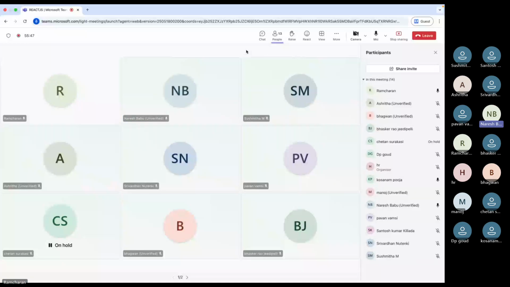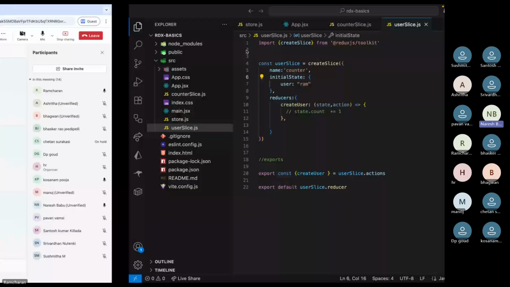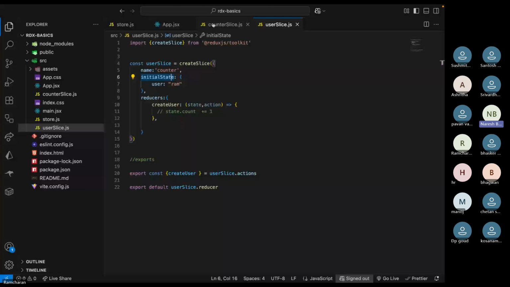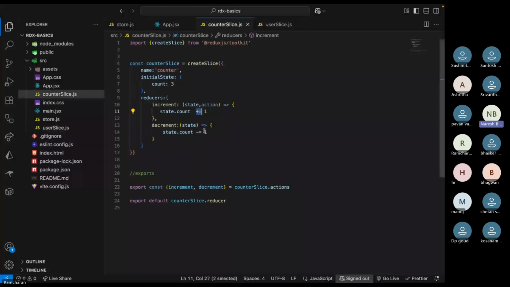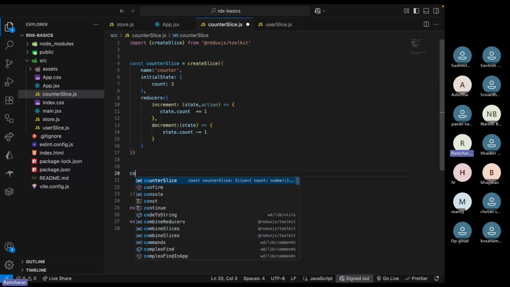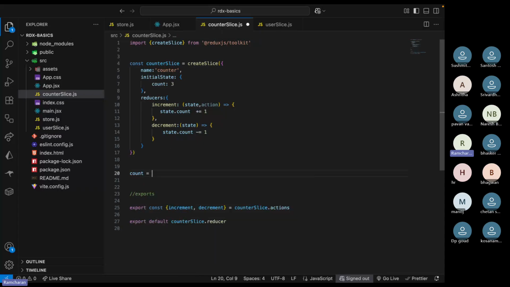Can you please move to the code? In that addition operator, increment operator and decrement operator, in the 11th line, is it working after equal to also, or not? No, first you have to give plus and then equal to only. So how you will write like this? For example, you have count, right? Count is equal to count plus one. Like this you will have.